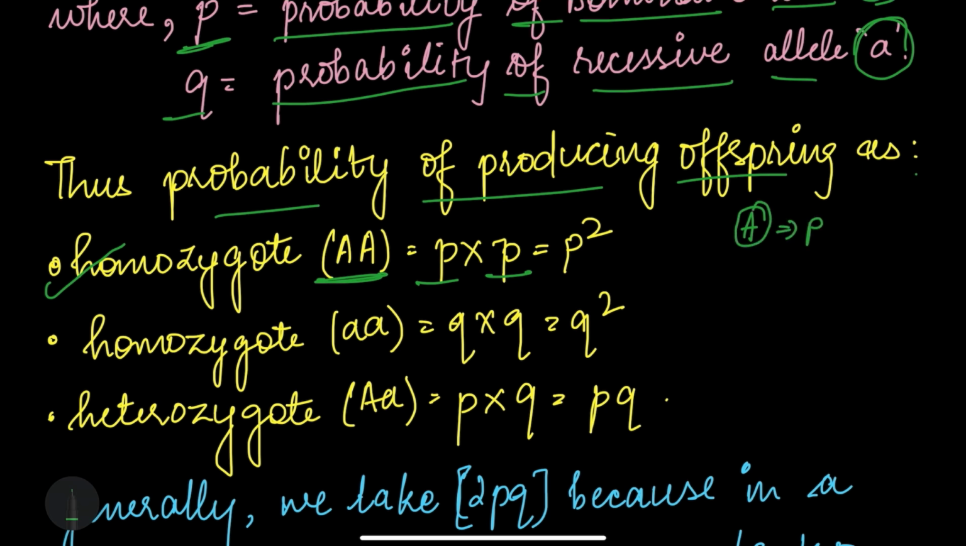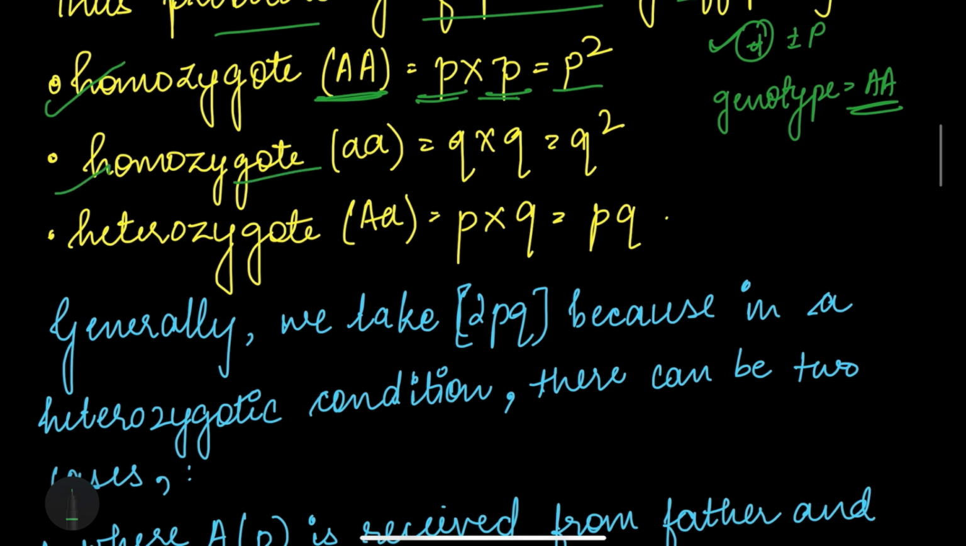If it is occurring two times, because when we are talking about a genotype, for a genotype we need to see capital A, capital A. So p into p is equal to p square. Homozygote small a is q into q, that is q square. And the heterozygote, the most important case, that is capital A, small a, is p into q, pq.